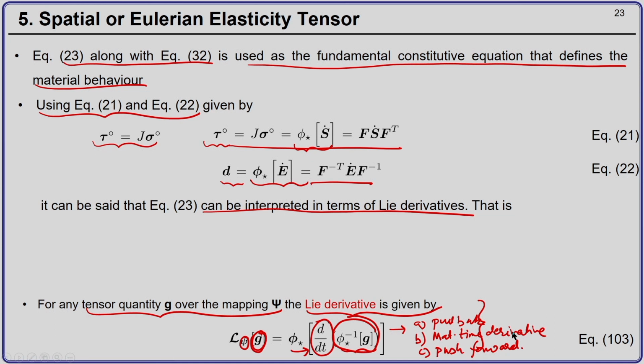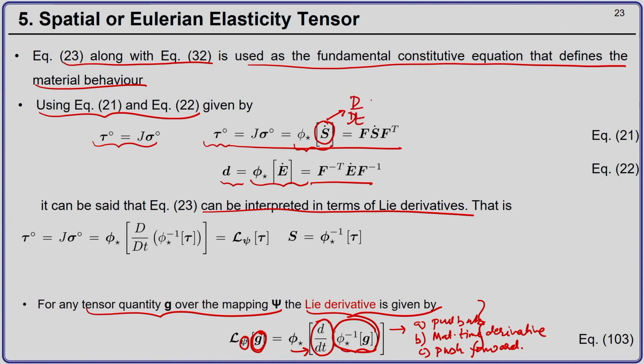So, using this and you knowing that S dot can be written as d by dt of S, and S is nothing but the pullback of the Kirchhoff stress tensor.